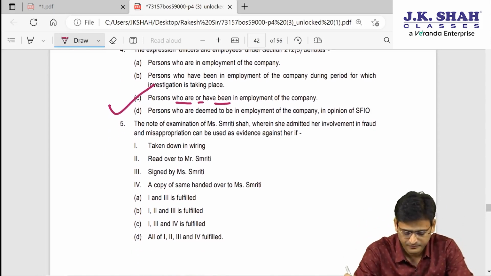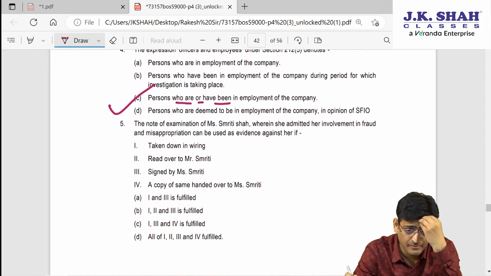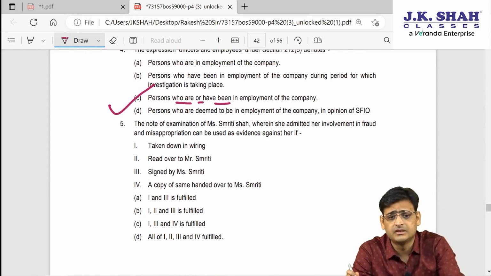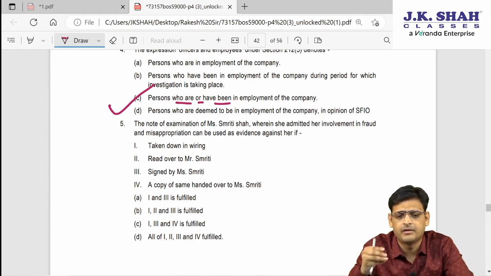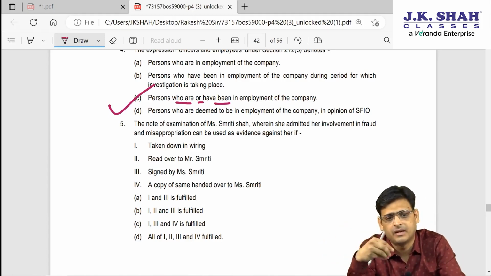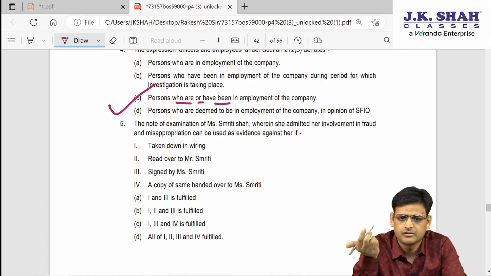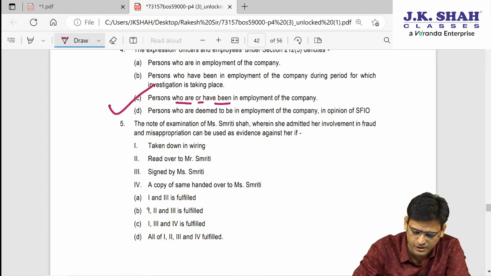Now next is 5. The note of examination of Miss Smriti Shah, wherein she admitted her involvement in fraud and misappropriation, can be used as evidence against her if. So in that case, what all things can you do? You can say we can take it in writing, we can make that person read the statement, we can take the person's signature. So these things will be there. So it is 1, 2 and 3. So it will be 5B.